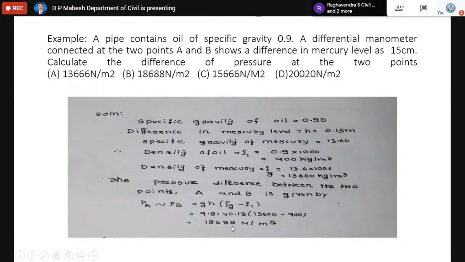It is actually not the pressure either at A or at B. This is the pressure difference between those 2 points. Please remember, this formula will give only the pressure difference. Differential manometer is meant to give the pressure difference. It's not for the pressure at A or for the pressure at B. By knowing the difference of the pressure between any 2 points, we can also find the pressure at either A or B by knowing the pressure at least at one of the points. So 18688 Newton per meter square is the answer. Then your answer is B.